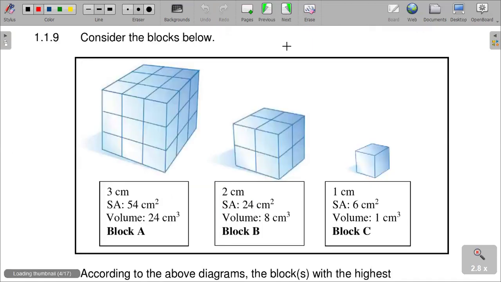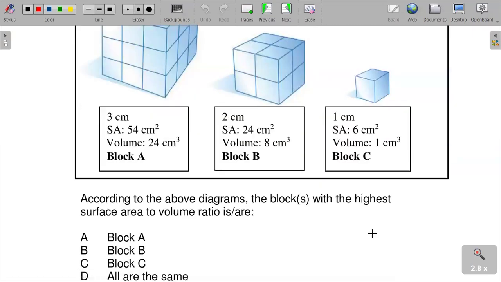And then the next question, consider the blocks below. We are given these blocks. The first block is 3 centimeters, surface area 54 square centimeters, volume 27 cubic centimeters. Block B is 2 centimeters, with a volume of 8 cubic centimeters. Block C is 1 centimeter, with an area of 6 square centimeters, and the volume is 1 cubic centimeter.